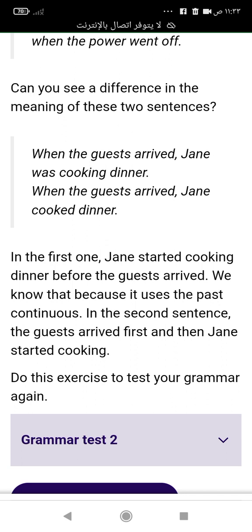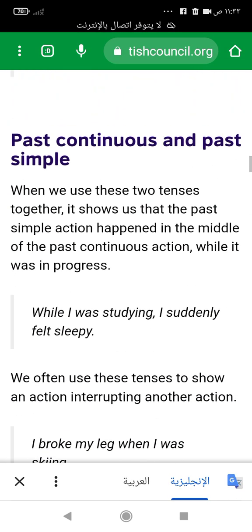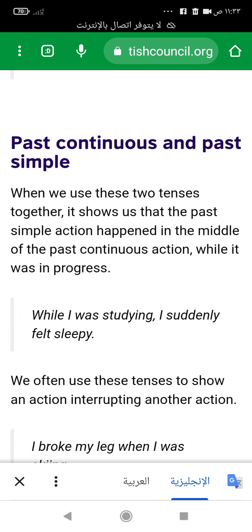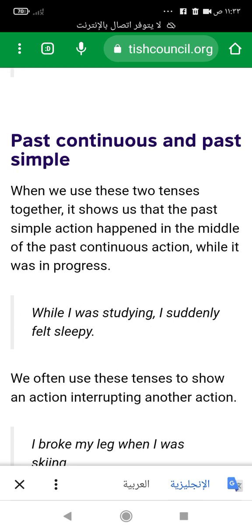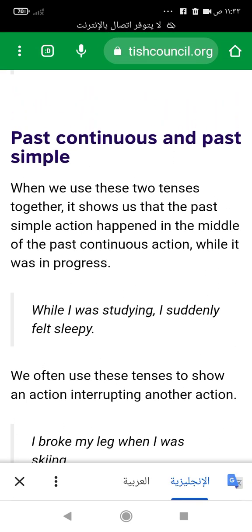All of these express the difference between the past simple and the past continuous in the same sentence. We often use this sentence structure to show an action interrupting another action, or to show that the past simple action happened in the middle of the past continuous action while it was in progress.